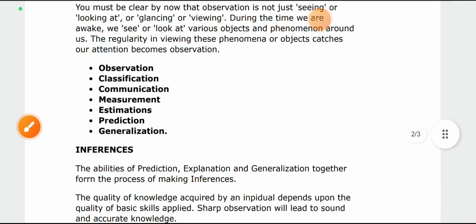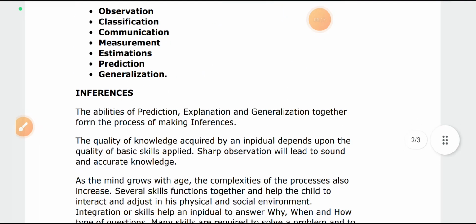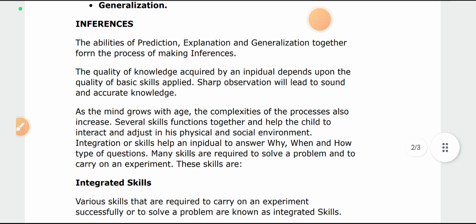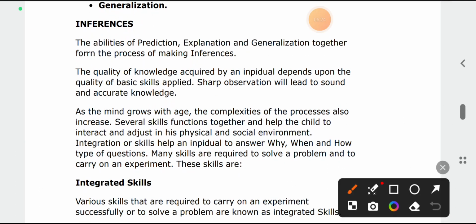These are some points which you have to learn. Then let's come to what is inference. Inference means the ability of prediction, explanation and generalization together form the process of making inference. You have the capacity to predict what is going to happen in future, you can explain it, and you can generalize it. All this together is known as inference.